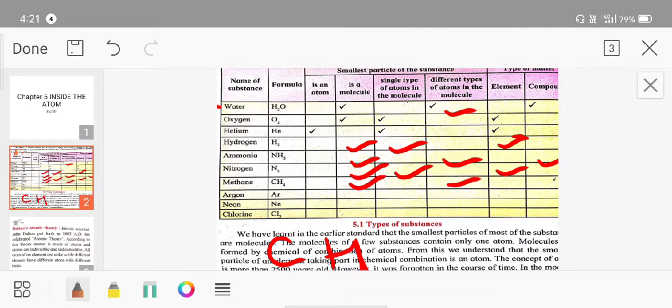Now see, whether it is an element or a compound, so ये compound है. क्यों? क्योंकि इसमें दो different type के atoms हैं, एक carbon है और एक hydrogen है. अगर hydrogen same हो तो जैसे in case of hydrogen, दो हाइड्रोजन है ना, तो दोनों same है इसीलिए ये element था. But in case of CH4 methane, एक carbon है एक hydrogen है, so means it is the compound.